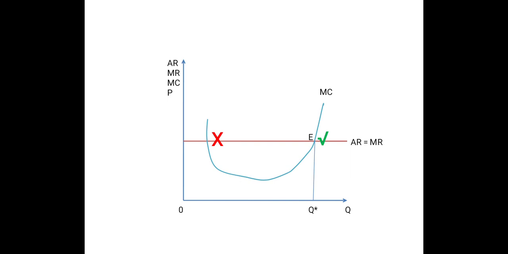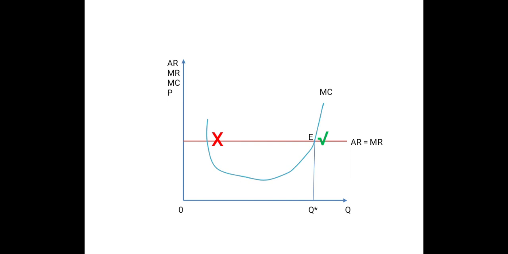where we can see that the MC curve is upward sloping, that means its slope is positive, and MR has 0 slope, so positive is greater than 0. So we can say that corresponding to output level OQ star, the two conditions for maximization have been satisfied, and E may be regarded as the equilibrium point.